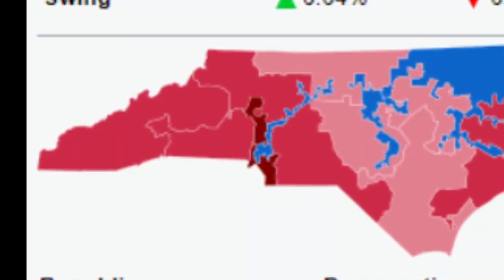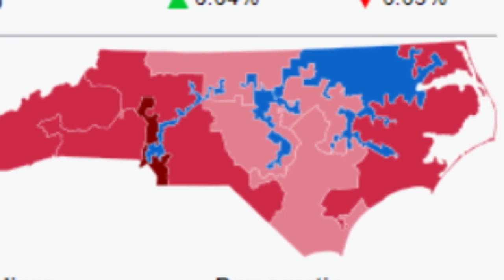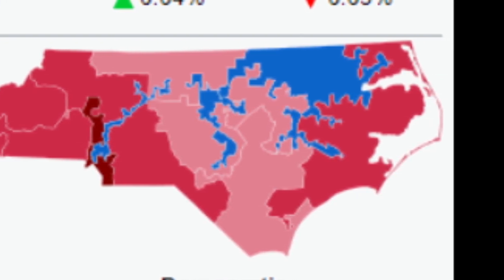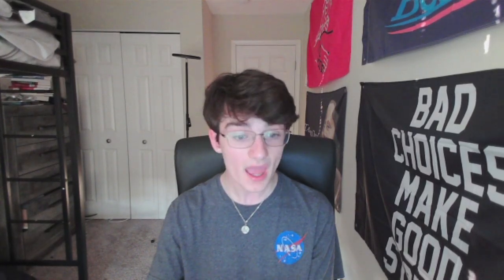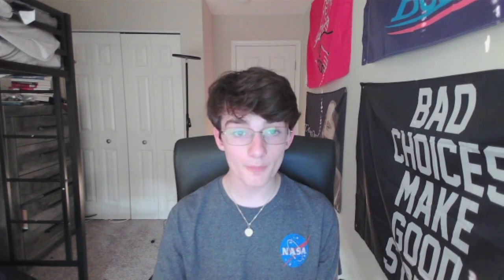Notice how those weird lines bend, reaching from city to city and breaking up communities with no respect to geographical reasoning. The lines have been drawn this way to unfairly benefit Republicans, and quickly became a peak example of what gerrymandering is. Eventually, this map got struck down by the North Carolina Supreme Court, and new, fairer maps got put into place. So let's go back to our map from earlier.